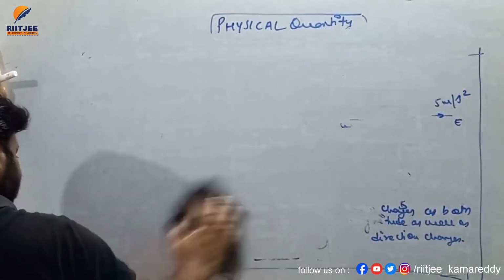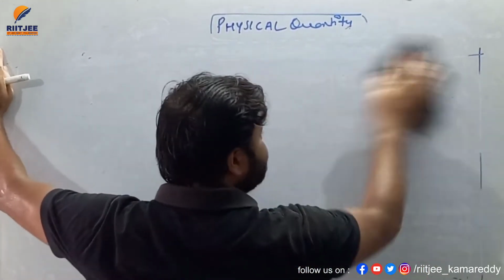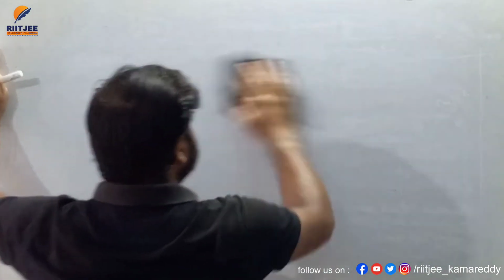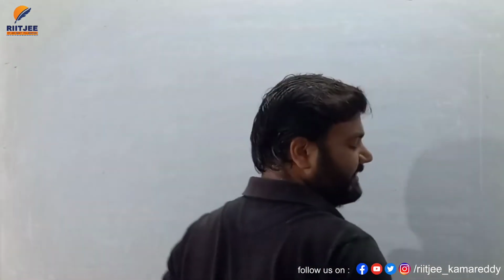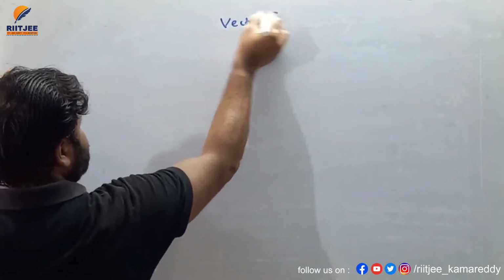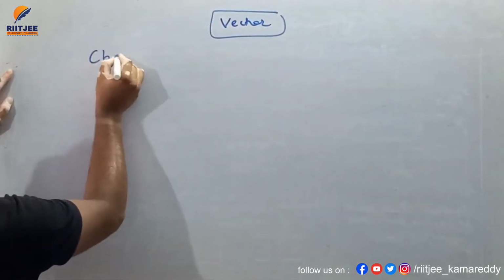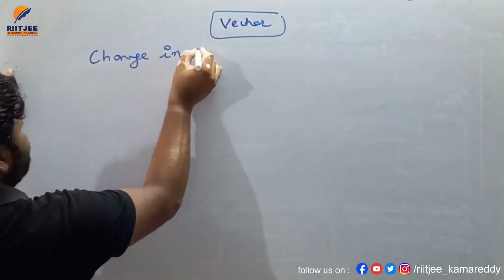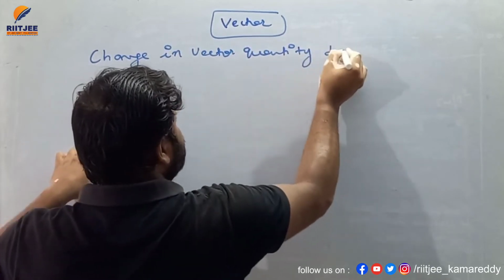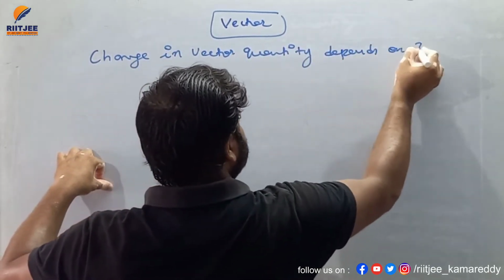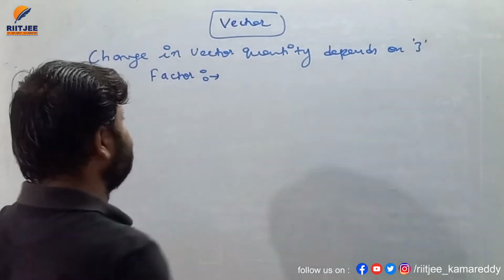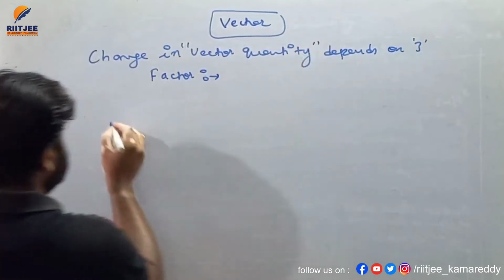So write down: the change in vector quantity depends on three factors. I hope you all are understanding. Change in vector quantity depends on three factors.